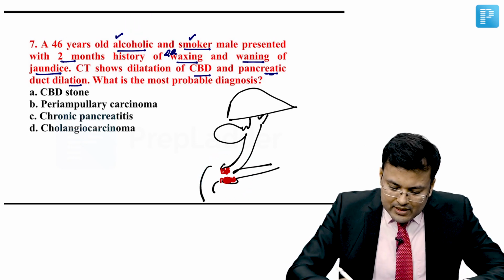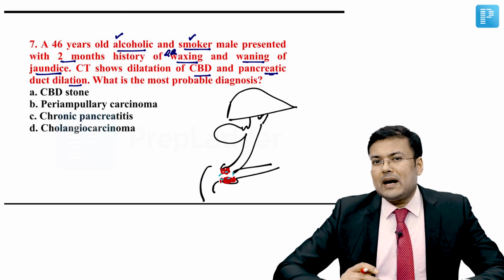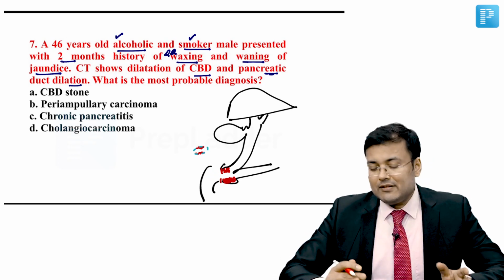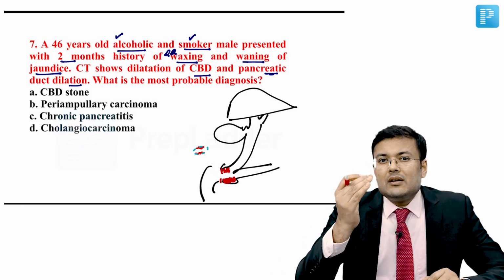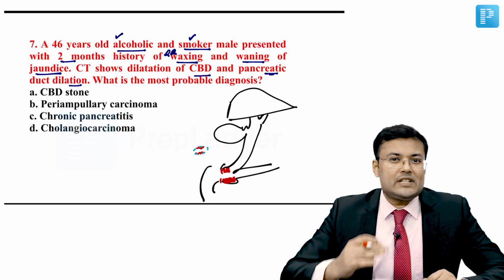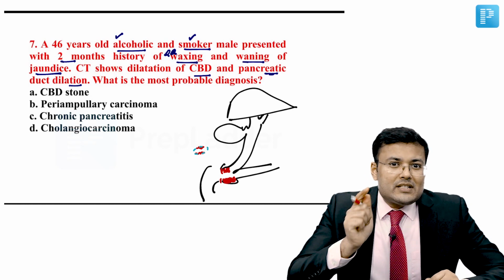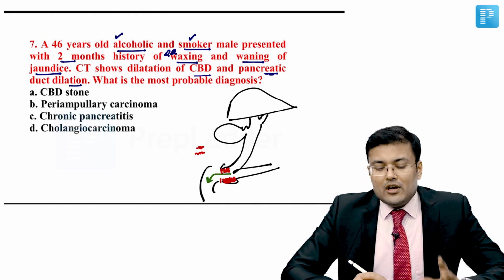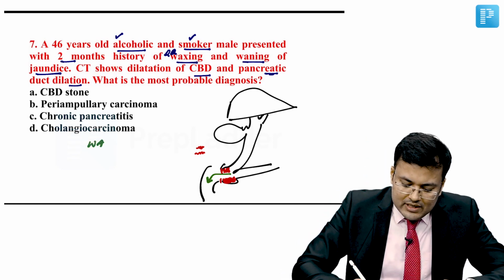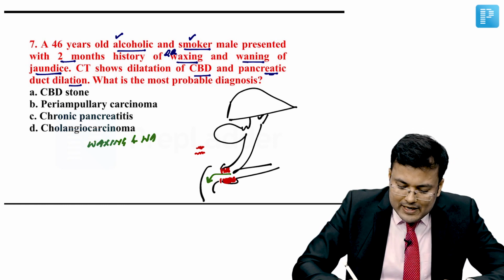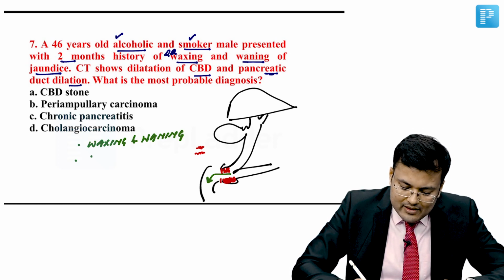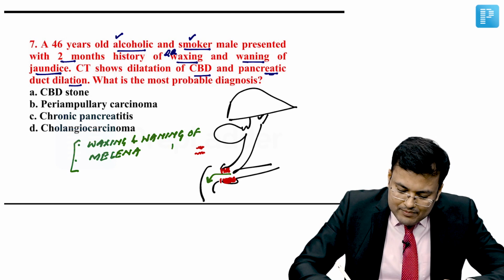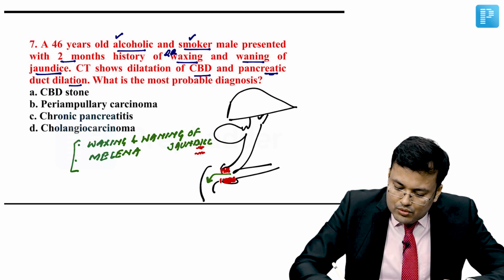Every 2 to 3 months, this part, the most medial part of the growth, is sloughed because its vascularity is gone. And if this part is sloughed, its vascularity is gone, what is the problem? There is partial relief in the jaundice. So this is known as waxing and waning of jaundice. Whenever this sloughing will occur, what will happen? There is bleeding, and because of this bleeding, there is melena. So every 2 to 3 months, the patient is going to tell you, sir, I'm having waxing and waning of jaundice and I'm having melena. So there is waxing and waning of jaundice and the patient is having melena every 2 to 3 months.